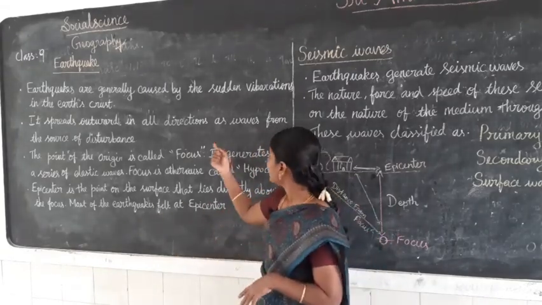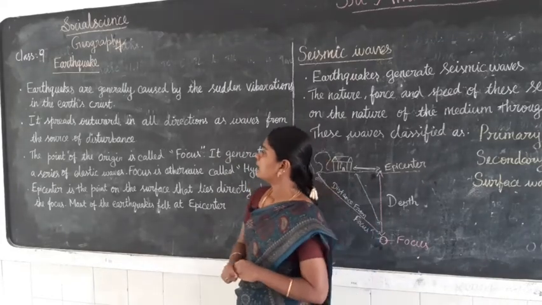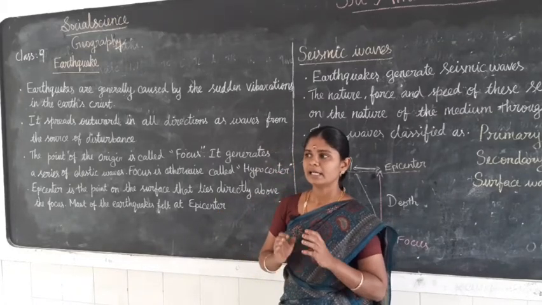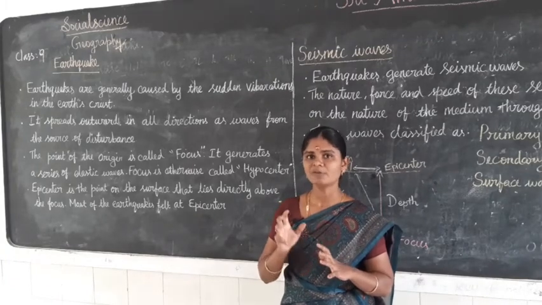It spreads in all directions as waves from the source of disturbance. The point of origin is called the focus. Where the earthquake is first generated, that place is called the focus.